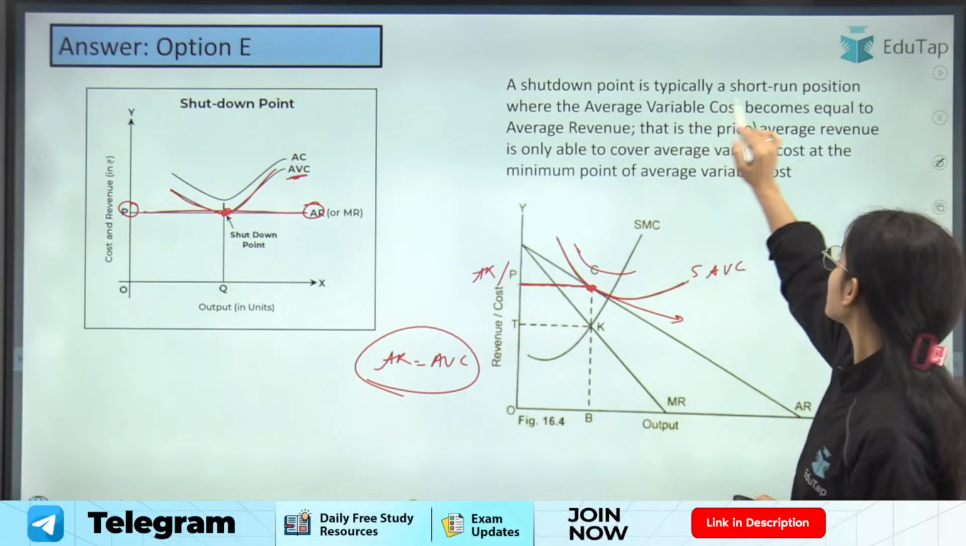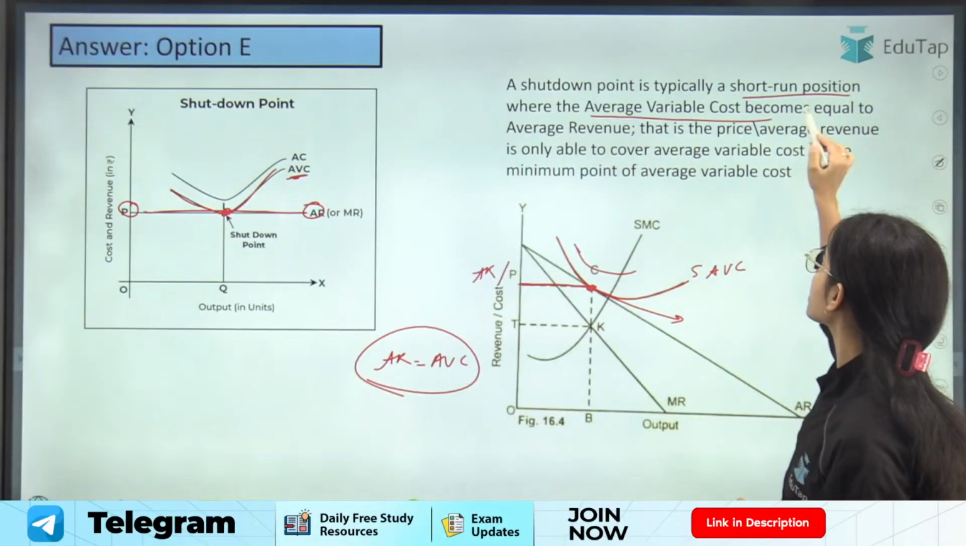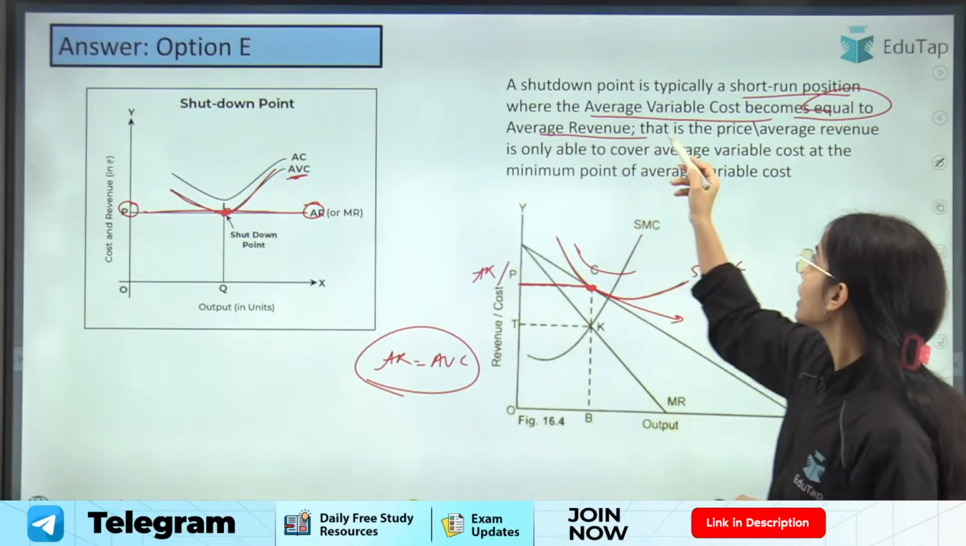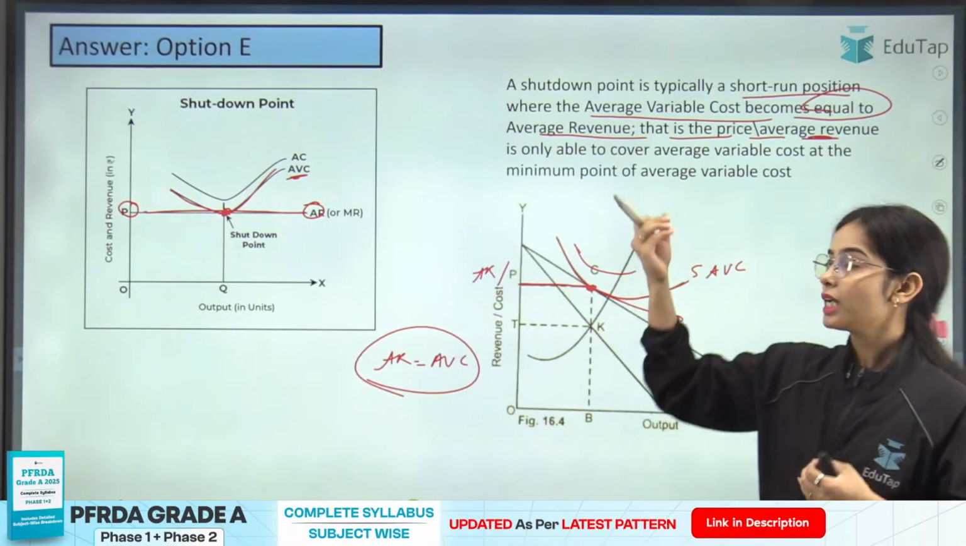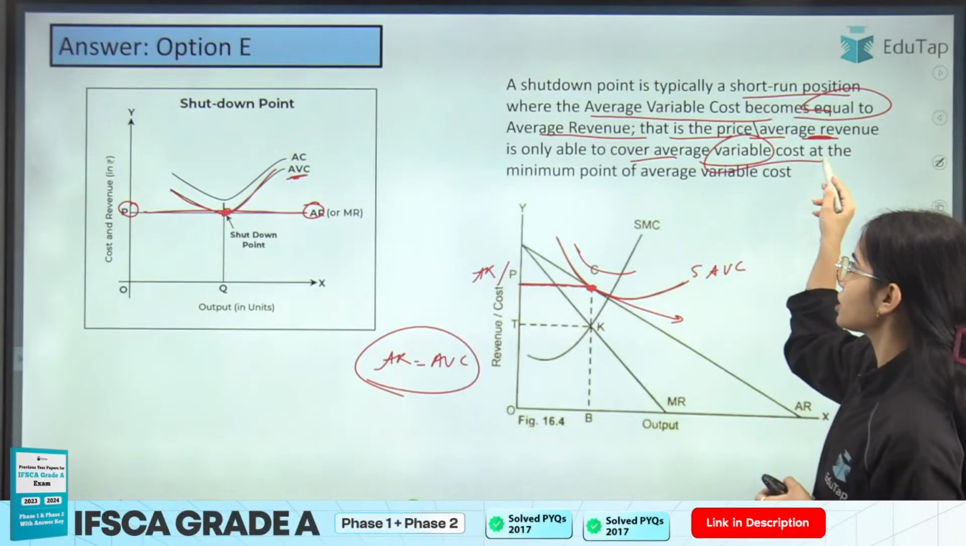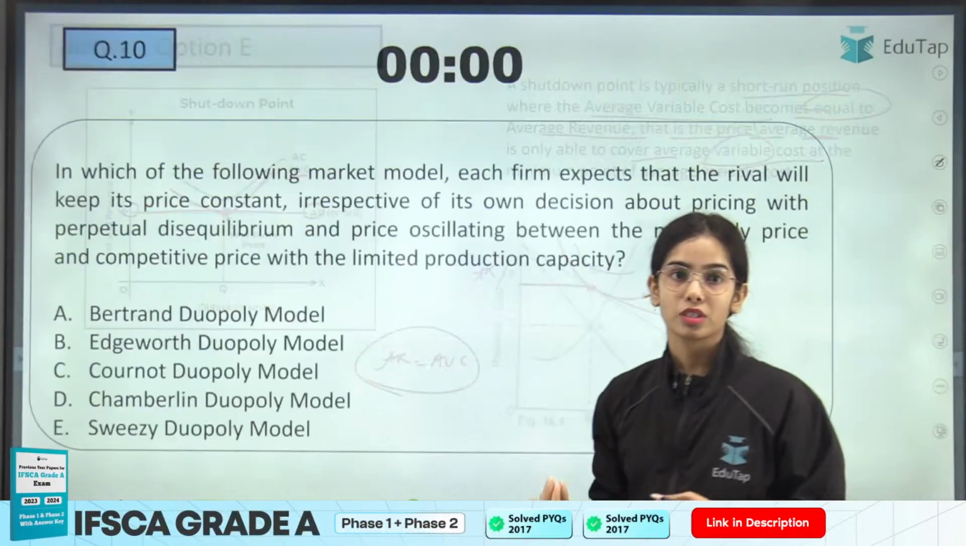So shutdown point is typically a short-run position where the average variable cost becomes equal to average revenue, that is the price. The per unit revenue is only able to cover the variable cost, average variable cost. Okay, so this is the idea.